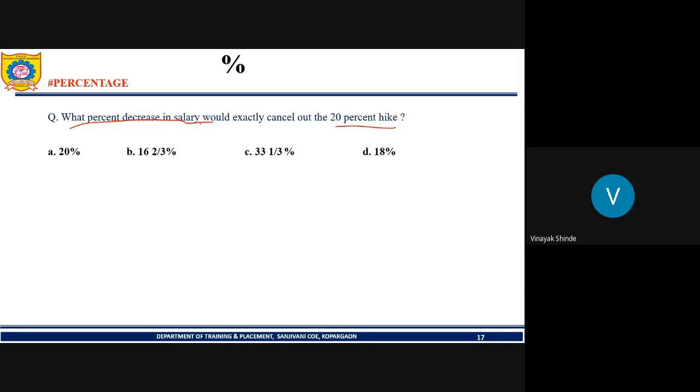So let's see. Suppose the salary is 1,000 rupees. So with a 20% hike, what would be the salary? It would be 1,200. Now to make it 1,000 again, what should be the decrease in salary? It should be a decrease of 200.